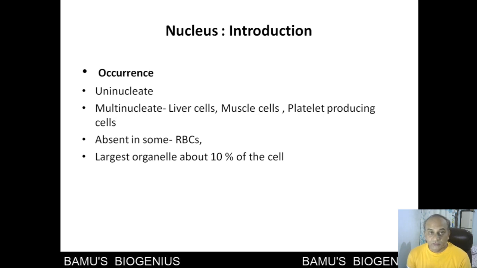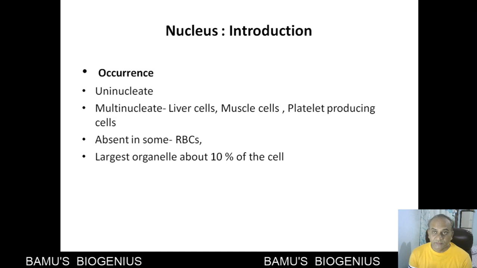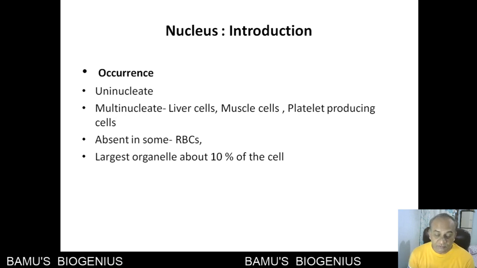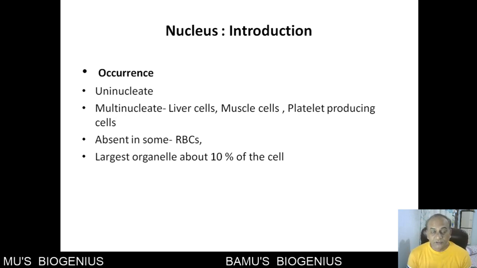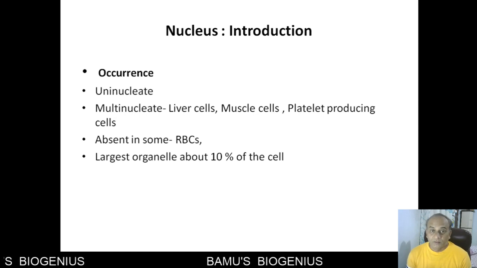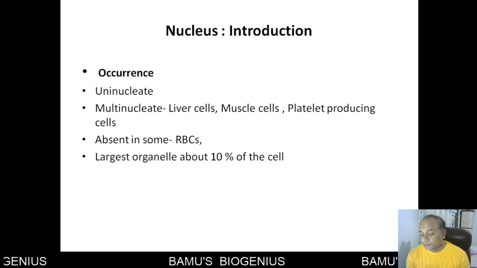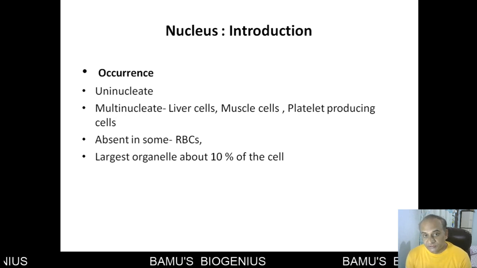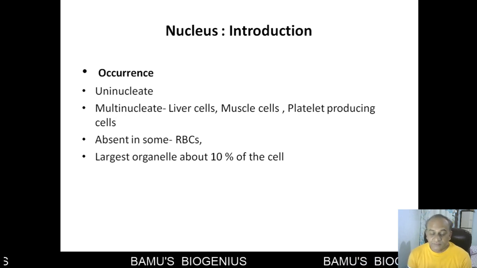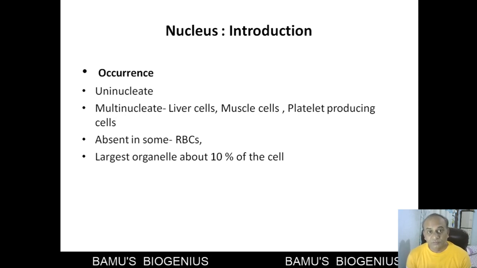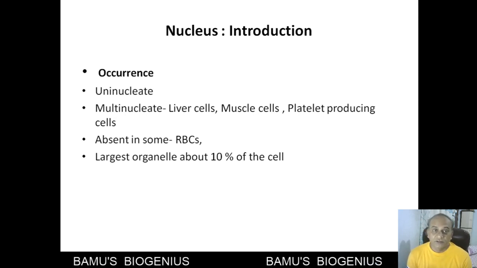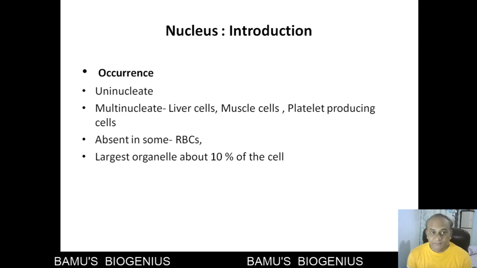The nucleus is a repository that holds very important material, what we call deoxyribonucleic acid, or DNA, the hereditary material. This is the most important thing in the cell.